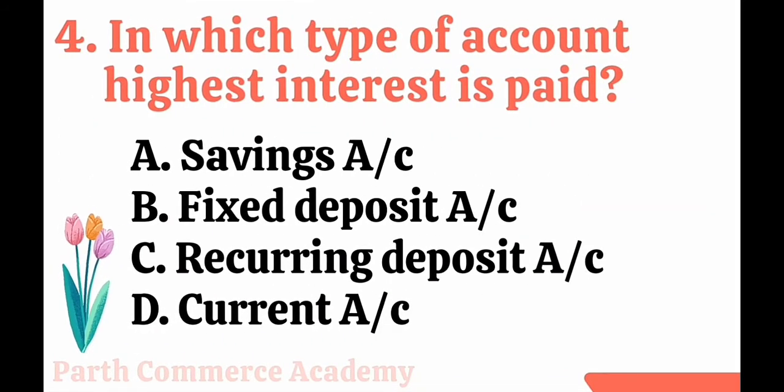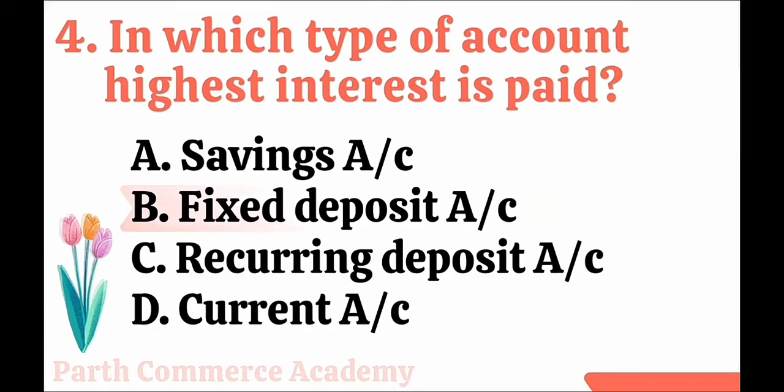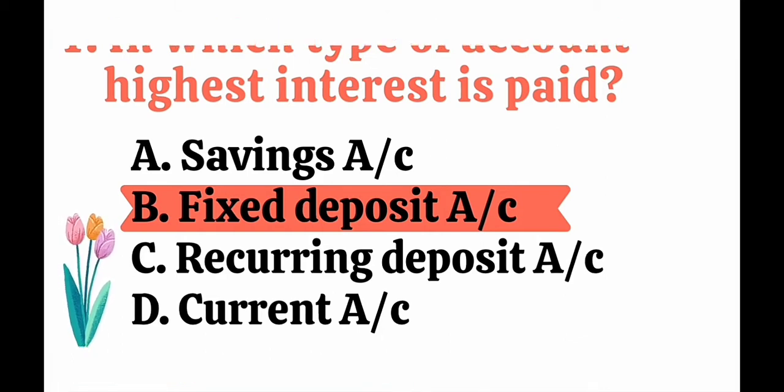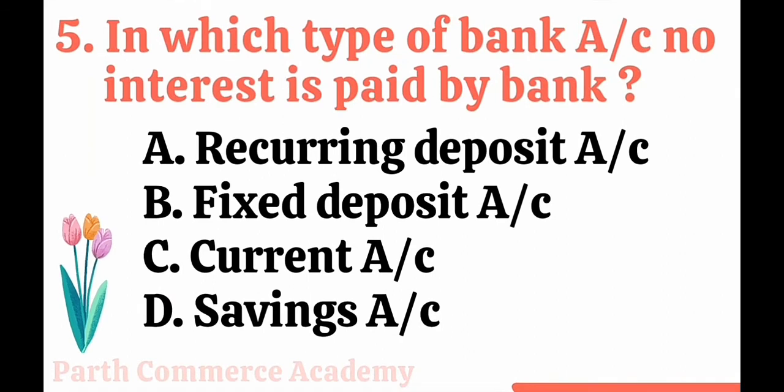Next is, in which type of account highest interest is paid? Options are like this: savings account, fixed deposit account, recurring deposit account, and current account. So here four options are there. The answer is option B, fixed deposit account, because in this the bank is getting the amount for the fixed period of time.